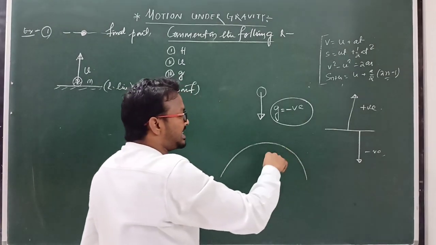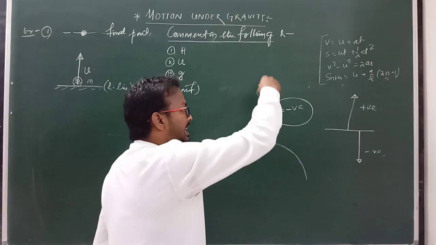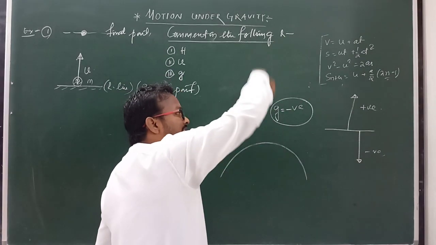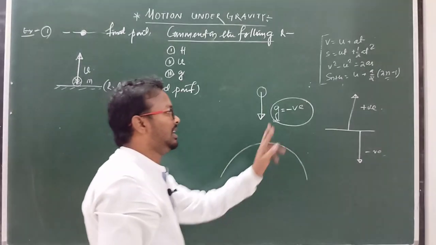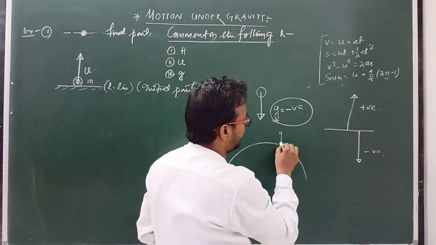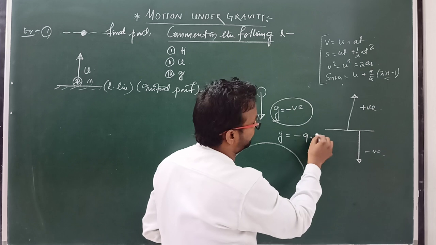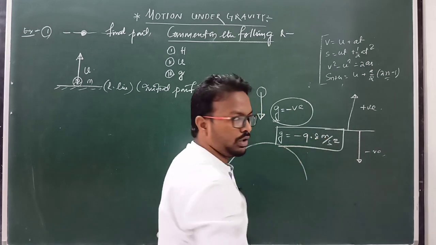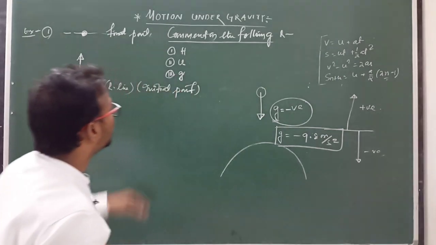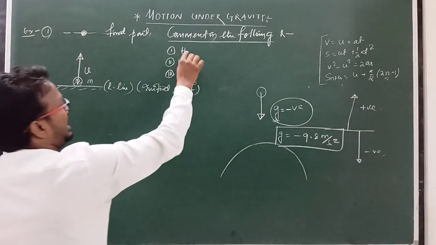Acceleration due to gravity is due to gravitational force, and gravitational force is always in the downward direction. So the value of g you always have to consider with a minus sign, and g can be written as minus 9.8 meter per second square. This is always negative. Clear? So comment on this factor h.